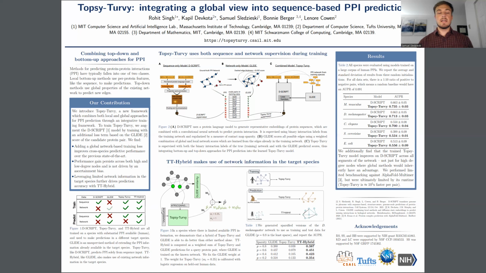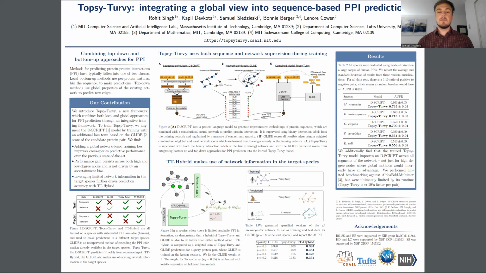For instance, Glide cannot be used to make predictions in species where there is no PPI network available. However, Descript misses out on crucial information in the training set by not looking at global connectivity patterns in the way that Glide could. With Topsy-Turvy, we're able to address both of these concerns. Topsy-Turvy uses sequence-based features in the training data, as well as global network information, and then in the target species requires only sequences. The way that Topsy-Turvy is trained is by adding a Glide loss term to the Descript supervision.